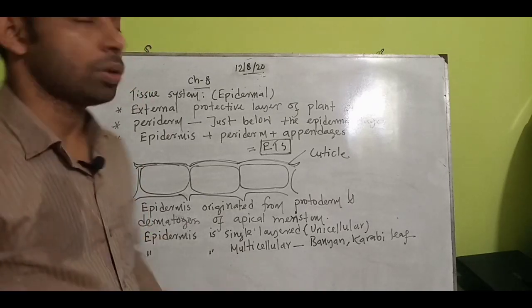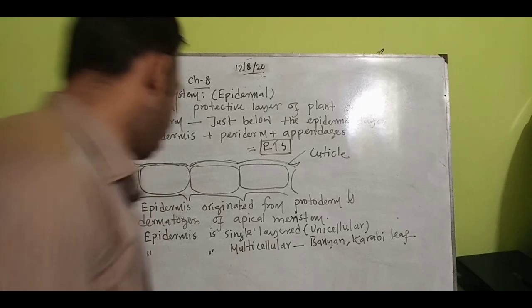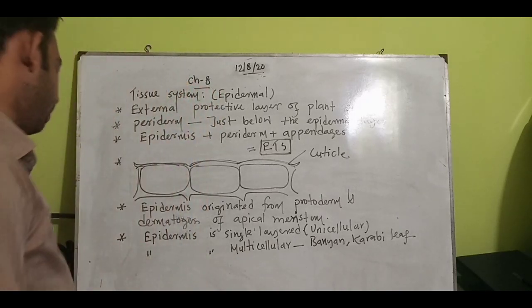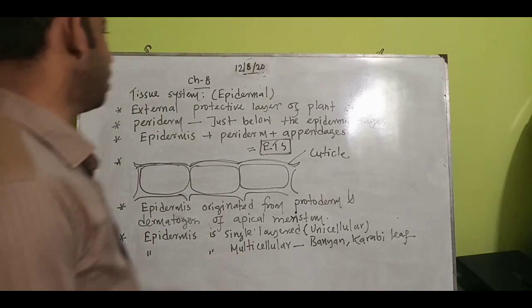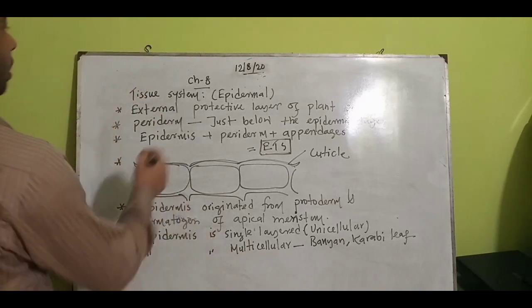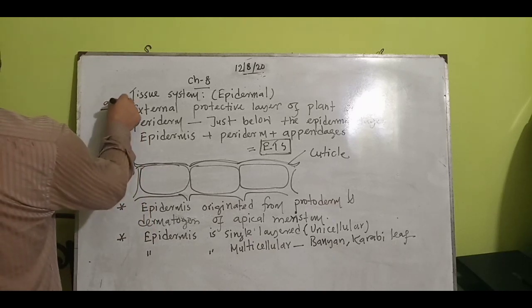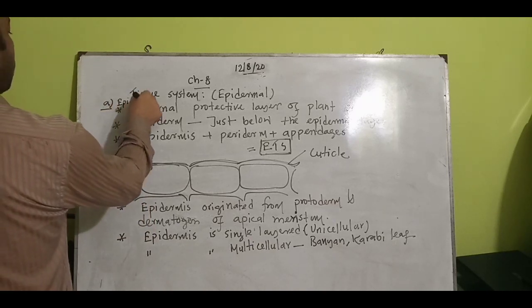So we understood the general concept of the epidermis or epidermal layer and some of its features. Okay, so you can write here: epidermis.